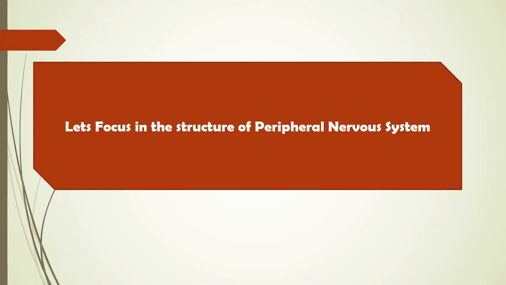Let's focus on the structure of the peripheral nervous system. Once you have completed the previous work, then only enter into this part. Okay, so I hopefully think you have already done the previous work. Now let's focus on the peripheral nervous system.